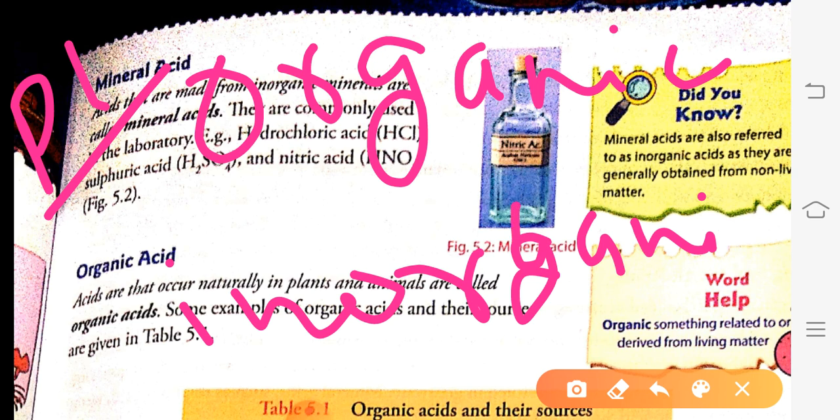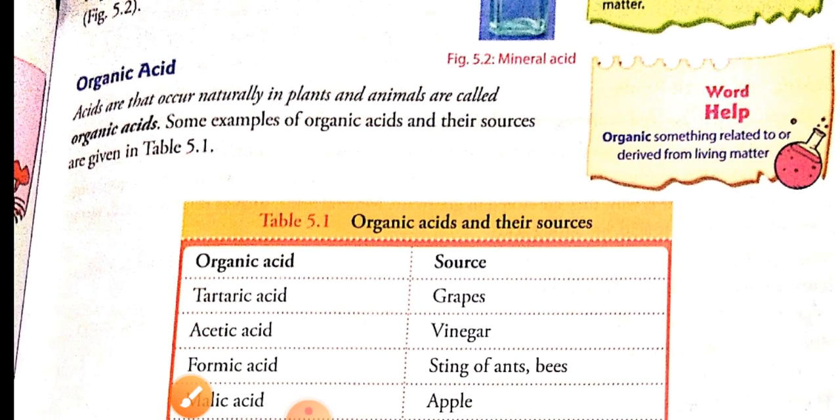Next, organic acid. Acids that occur in plants and animals are called organic acids. Got this? What is the difference between organic and mineral acid? Mineral acids are obtained from inorganic minerals, while organic acids are obtained from plants and animals. Some examples you can see here of organic acids.